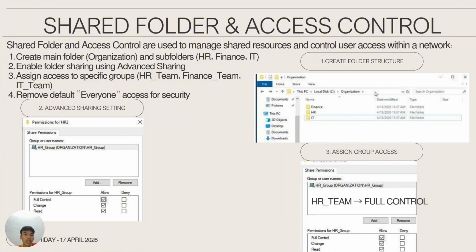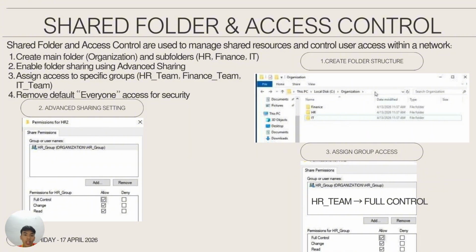Firstly, we need to create a folder for the organization and subfolders like HR, finance, and IT. And third, enable the folder sharing using advanced sharing. And second is assign the access to the specific groups like the HR team, finance team, and the IT team. And lastly, remove the default Everyone and give the access for security. And this is the image.